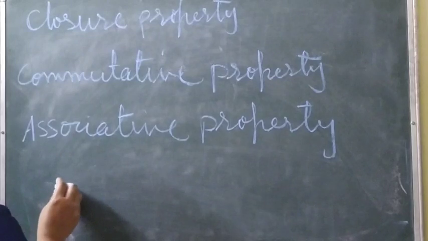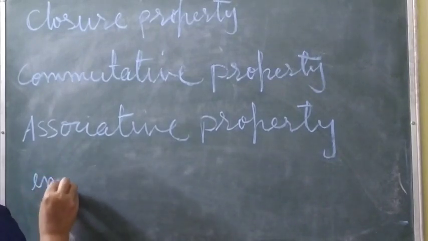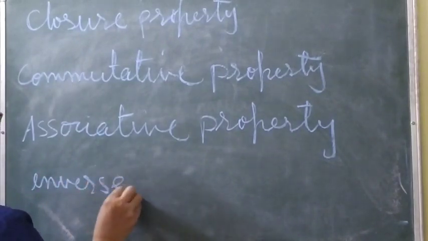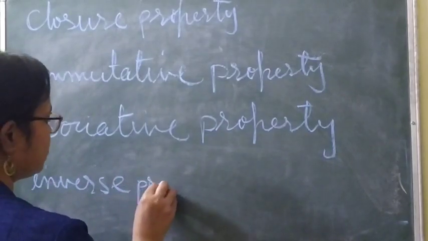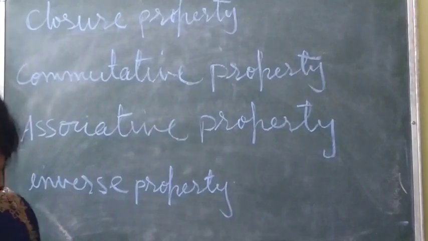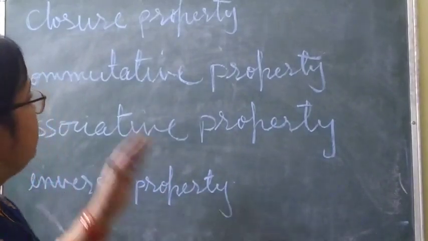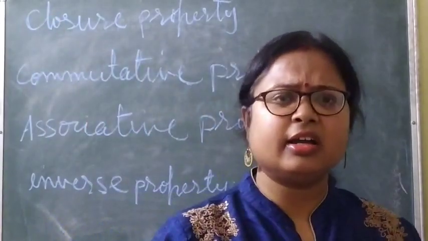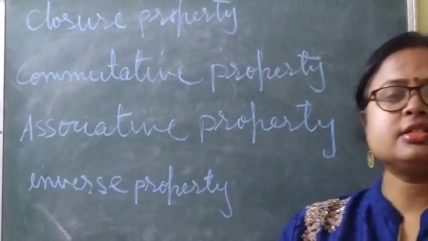Fourth one is inverse property. Clear? Many properties are there, but these are the common properties.